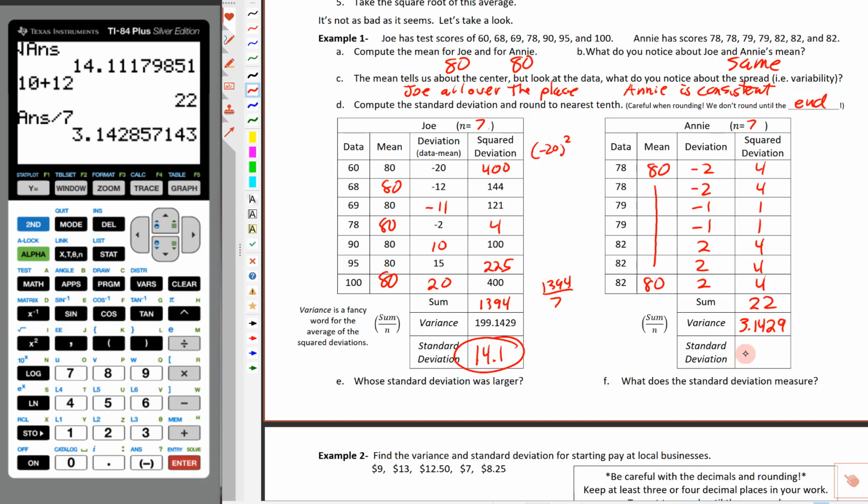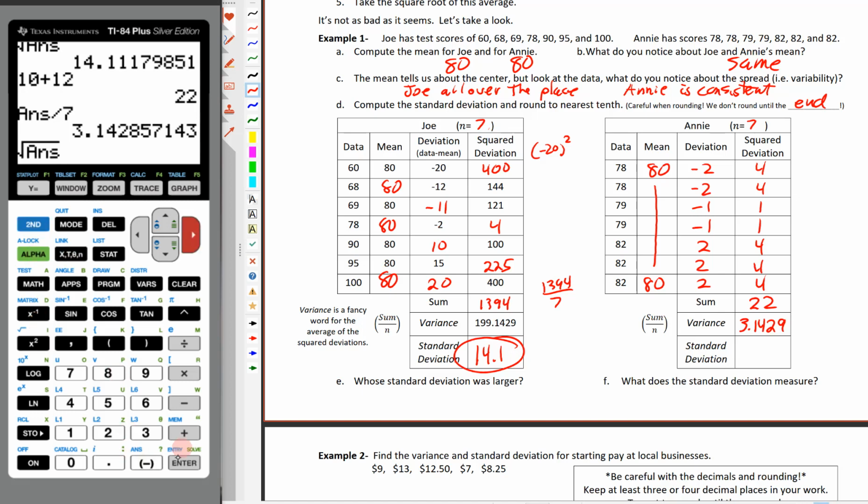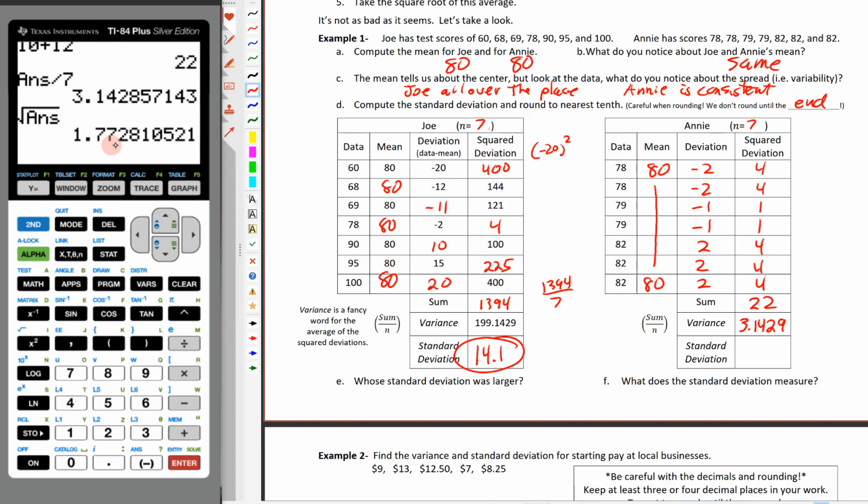And then the standard deviation is going to be the square root of that. So again, I'm going to hit second square root. I'm going to grab that answer so I don't have to type the entire thing in again. And I get 1.772. So if we round to the nearest tenth, this is going to be either 1.7 or 1.8. That 7's enough to bump that 7 up to an 8. So we're going to call this 1.8.